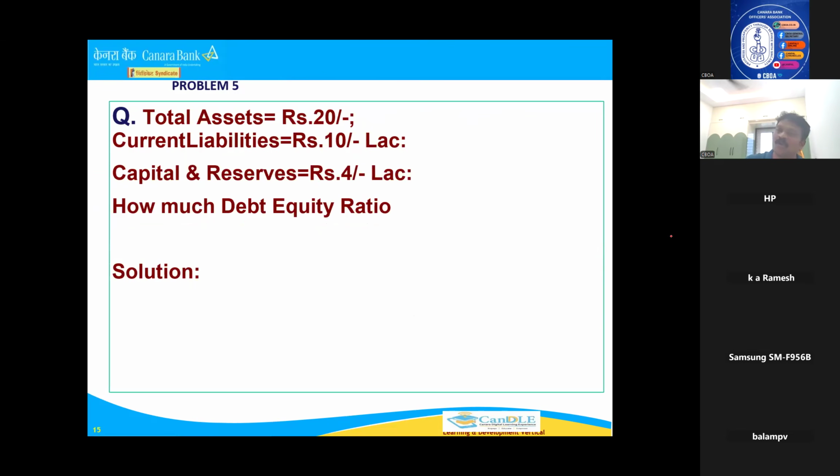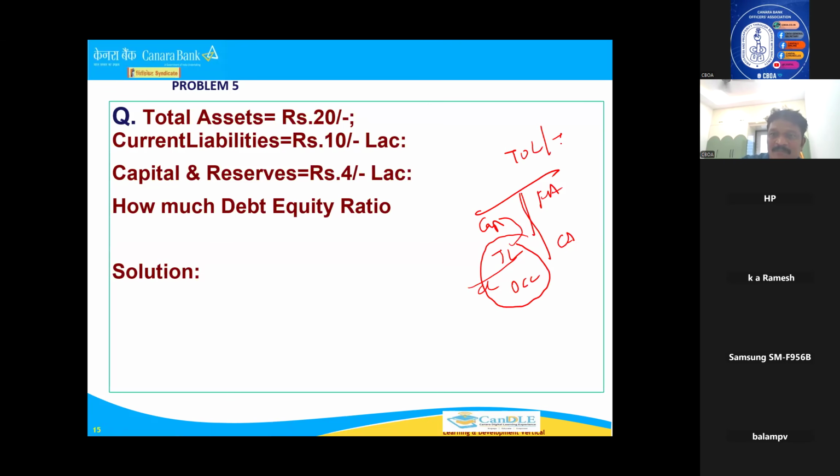Debt equity, actually I have not told you, but let us try this. Debt equity is nothing but, I will tell you. For example, capital is there, term loan is there, OCC is there, fixed assets are there, current assets are there. This is called current liability, right? Comparing all the loans with the capital is TOL by TNW. Total outside liabilities to net worth is called TOL by TNW.